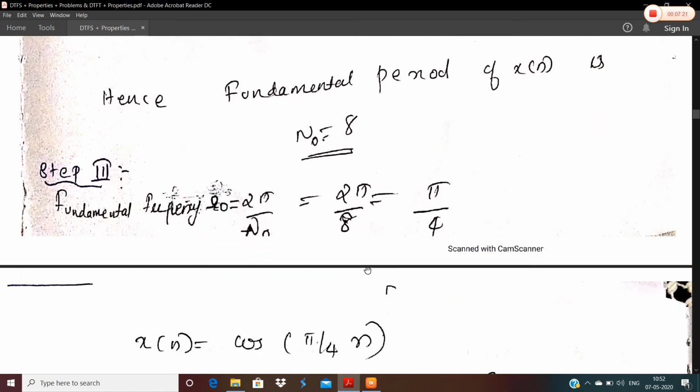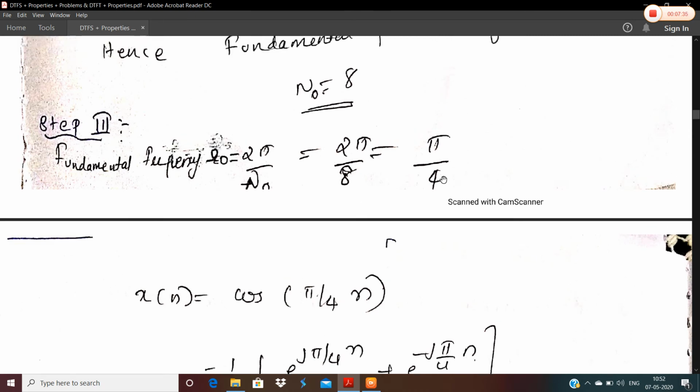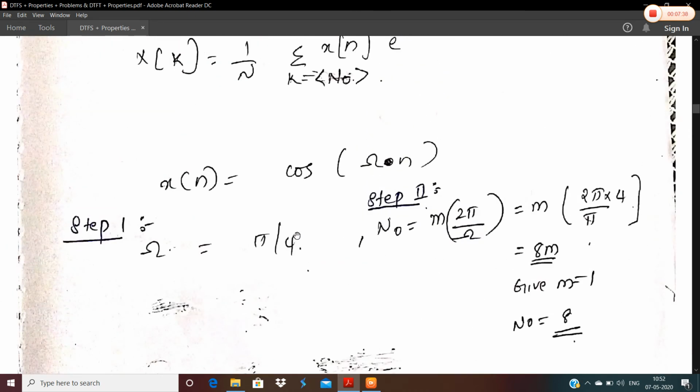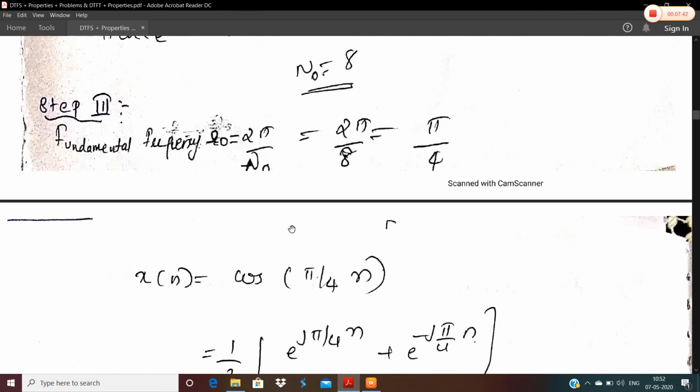In the next step, we have to find the fundamental frequency. The fundamental frequency is omega naught equal to 2 pi by N0. We got N0 as 8, so it becomes 2 pi by 8, so it is pi by 4. So this is a case where the values of omega and omega naught are equal. Here you can see omega is equal to pi by 4, and in the same way omega naught, the fundamental frequency, is also equal to pi by 4.